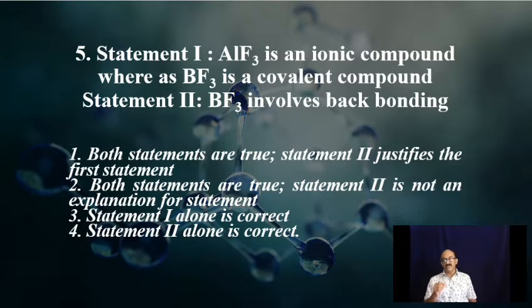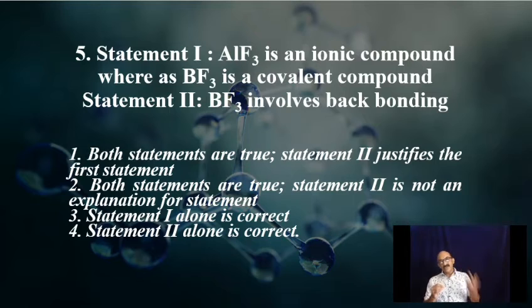But does the second statement justify the first statement? No. Why? See, listen to me. Back bonding happens only when there is already a covalent bond. A secondary back bond will happen. So that does not explain why AlF3 is ionic and BF3 is covalent. It says something happening after that only. It is not an explanation. It is a continuation only. Okay. What happens next? That is not explanation.